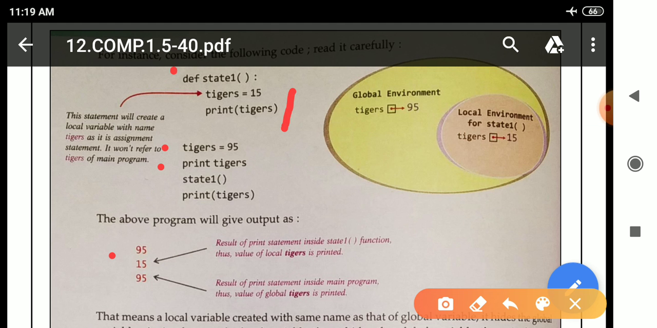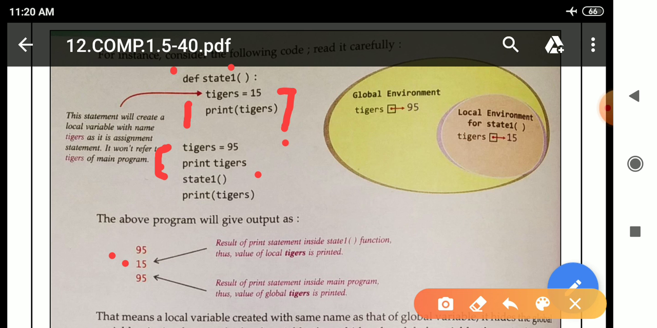After that there is a function called state1. See here, the name of the function is what? State1. So the body of the function will execute. See here, there is tiger is equal to 15 and print tiger. So we will get 15 second. When this particular line will execute, we will get 15. First we are getting what? 95, because see here tiger is equal to 95 and print tiger.